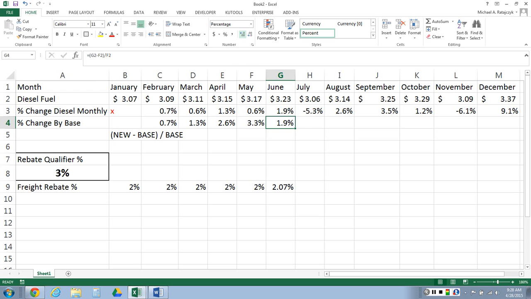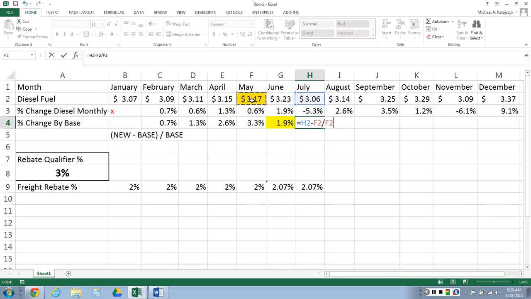So now we've got a 2% change since the base period. Again, these two numbers here are the base period results. Okay. So because this is not 3%, we're going to have the same rebate in July. So now we do the formula again, this time July. We're still using May as the base period because that hasn't changed.